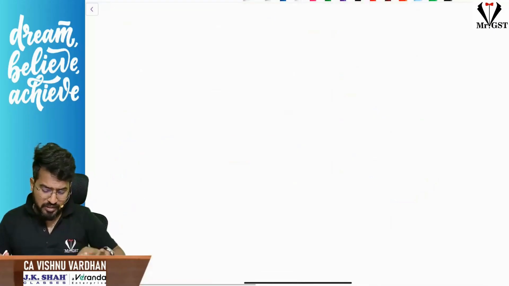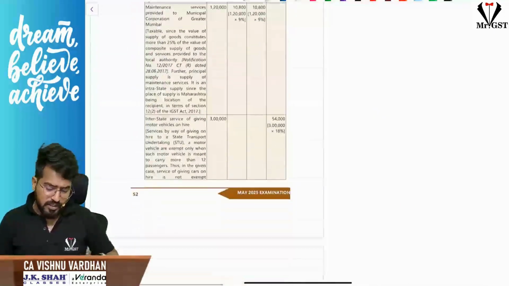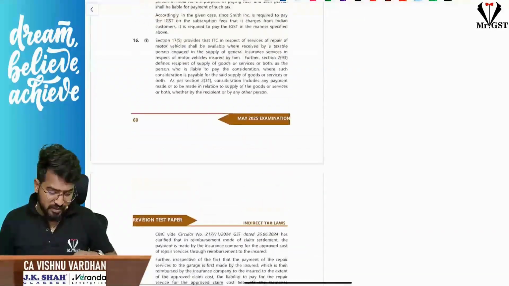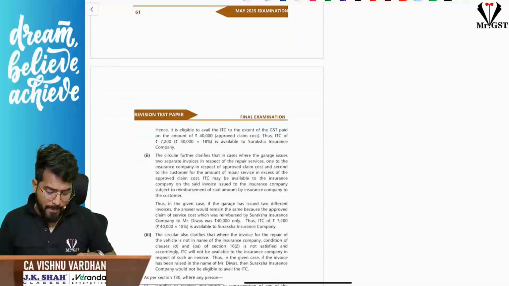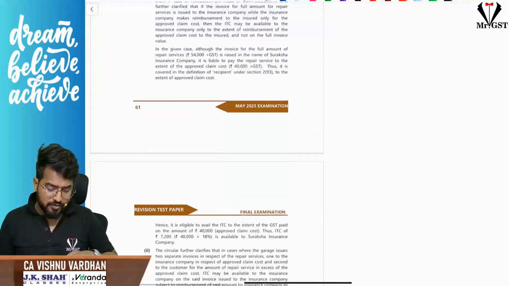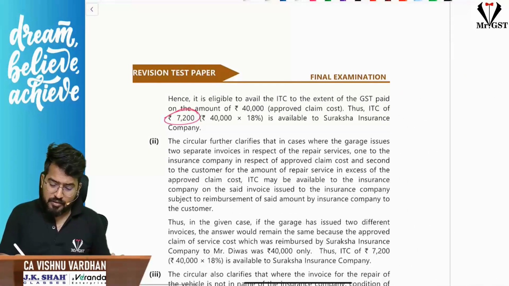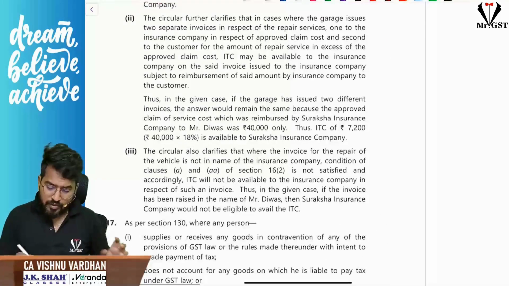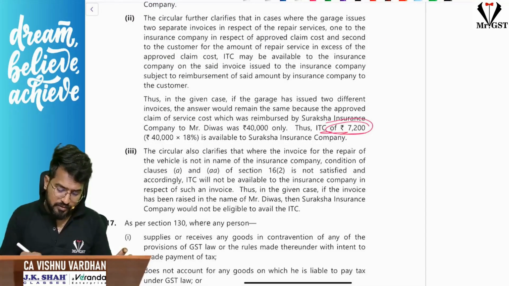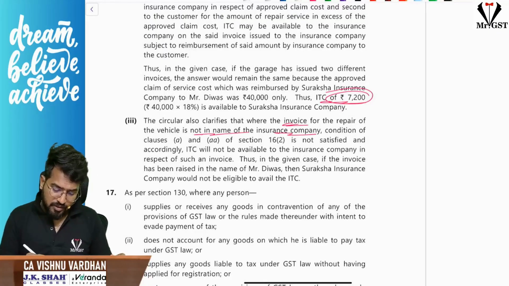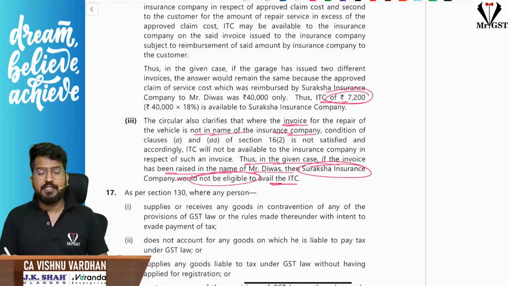I'll just show you the theory part, the points here. So if you see, as I was telling you for question number 16, the first is ITC of 7,200. Second one also ITC of 7,200. Third one, invoice not in the name of the insurance company. In the given case, the invoice has been raised in the name of Divas, so Suraksha Insurance Company is not eligible to avail any ITC, as we have discussed.